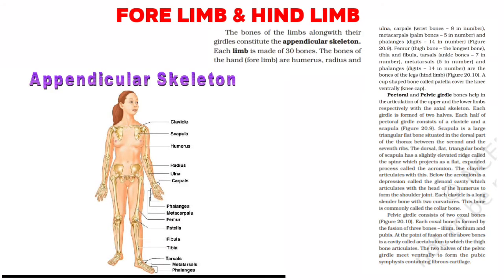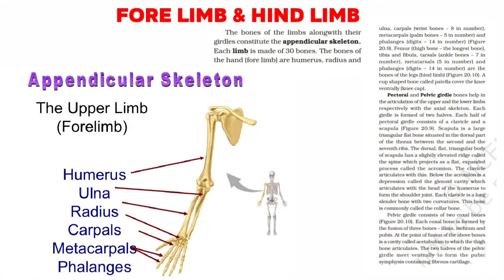The bones of the limbs along with their girdles constitute the appendicular skeleton. Each limb is made of 30 bones. The bones of the hand, the forelimb, are humerus, radius and ulna, carpals, the wrist bones, 8 in number, metacarpals, the palm bones, 5 in number, and phalanges, digits, 14 in number.